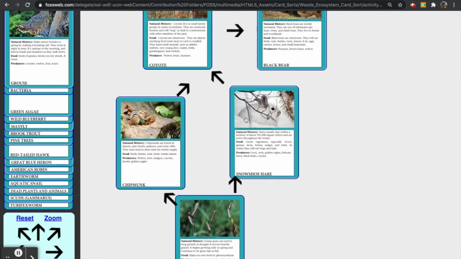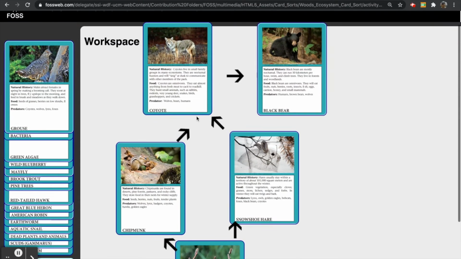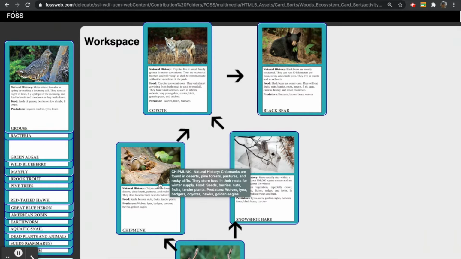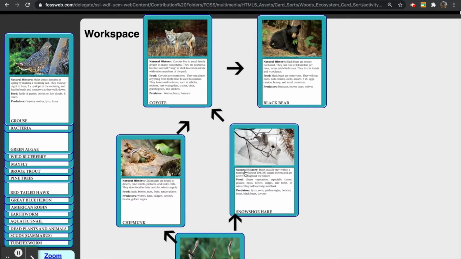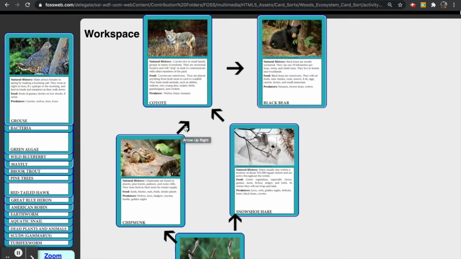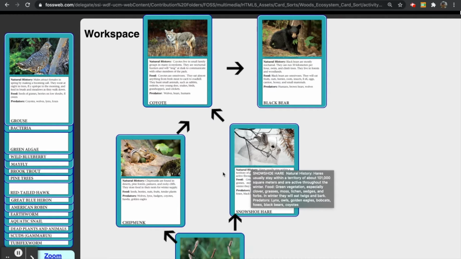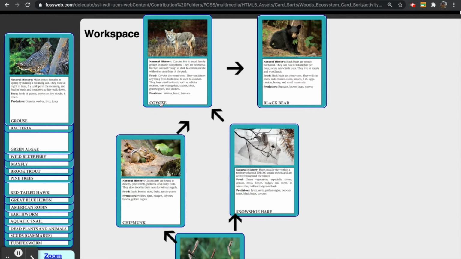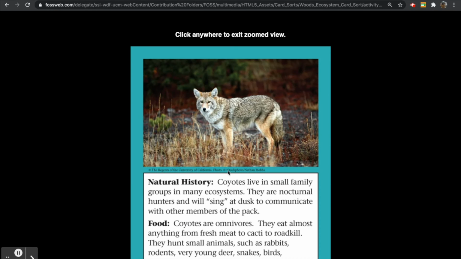Let's continue working on our food chain. And let's see where in the food chain our chipmunk and snowshoe hare are. I noticed that my arrows are both pointing up to this coyote. That means that the coyote can get its energy either from a chipmunk or a snowshoe hare. Let's read what we have to share about a coyote.